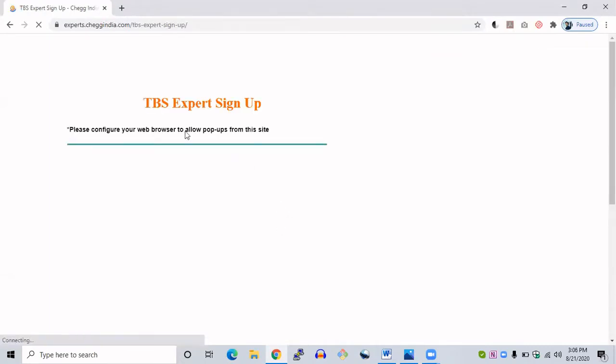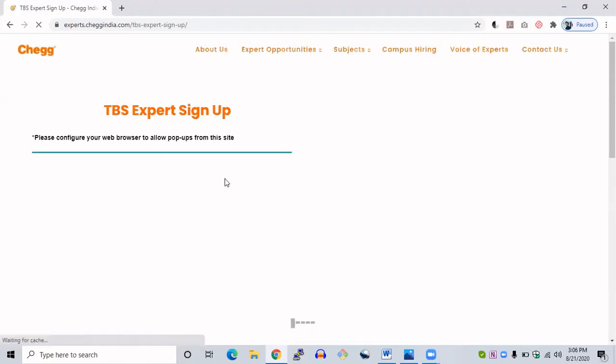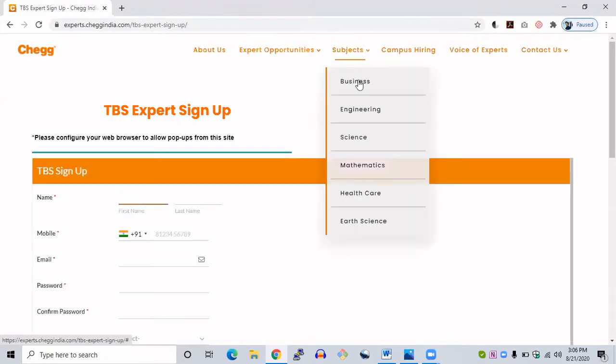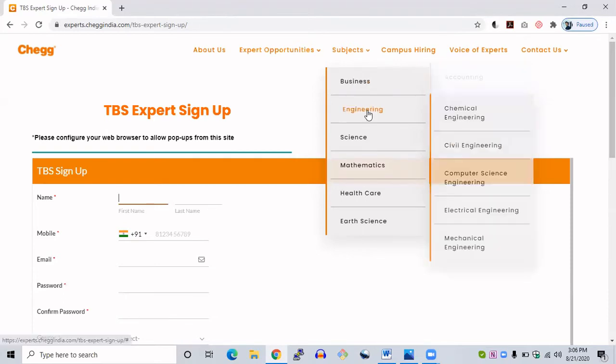Once you click on that TBS expert sign up, you will get the sign up page here. We'll wait for some time. On the top, you can see the subjects available here. There are multiple subjects available. Business: in business we have accounting, economics, operation management, finance. In engineering we have chemical, civil, computer science, electrical, mechanical engineering.